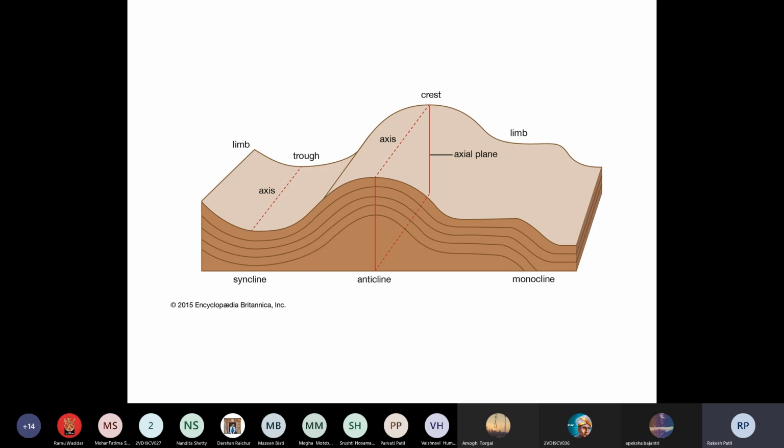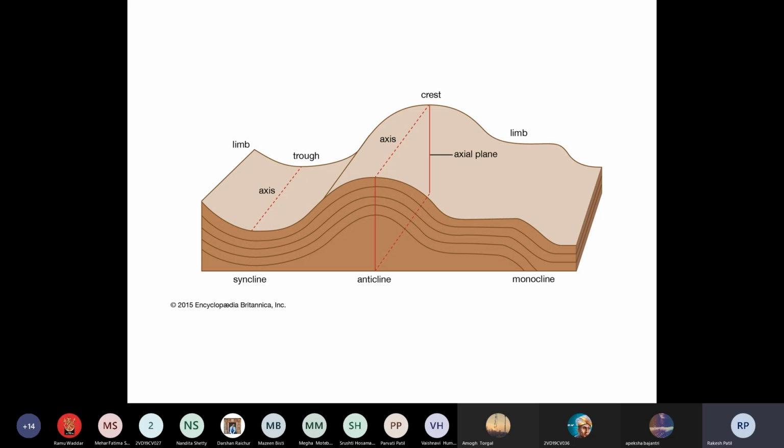Am I right? Yes, sir. So what happens here? You can examine it yourself. Take a book, then put pressure on both sides. Then what happens? A fold may occur in it.